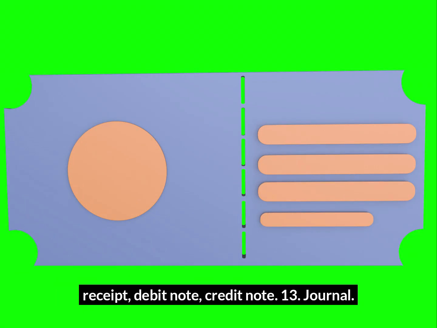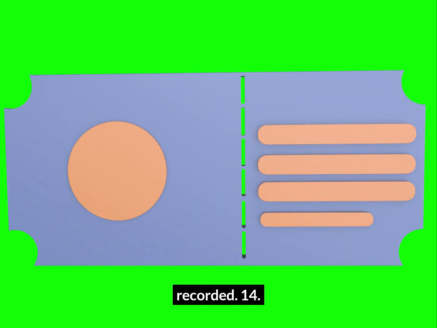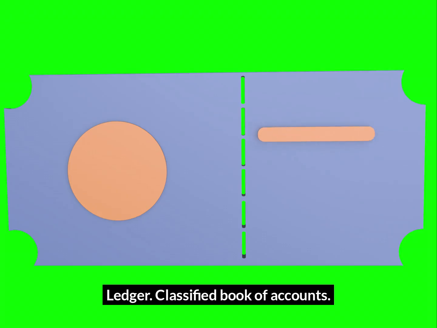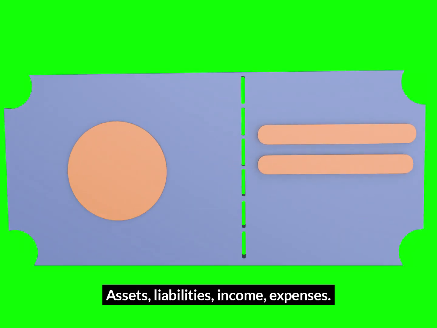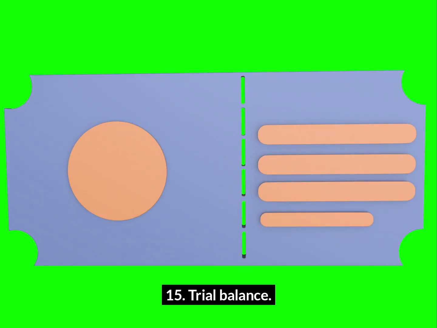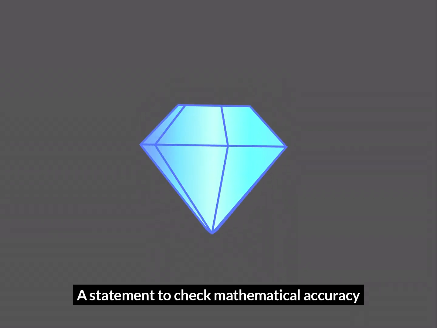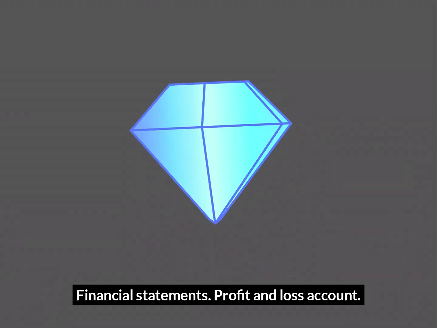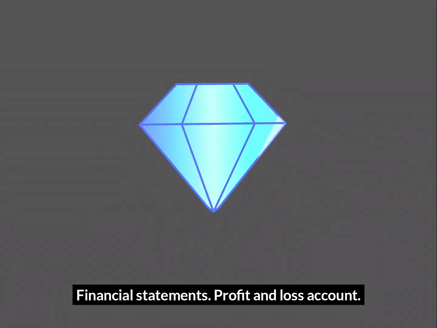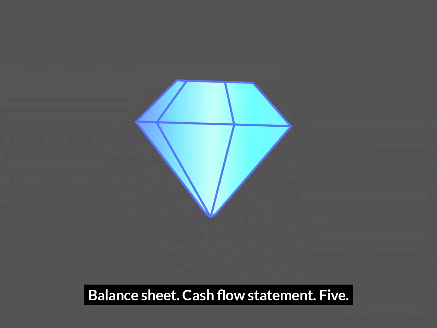13. Journal. First book of entry where transactions are recorded. 14. Ledger. Classified book of accounts. Assets, liabilities, income, expenses. 15. Trial balance. A statement to check mathematical accuracy of ledgers. 16. Financial statements. Profit and loss account. Balance sheet. Cash flow statement.